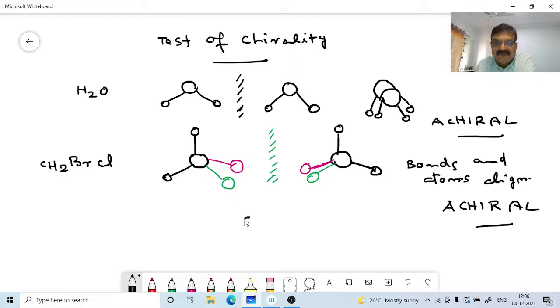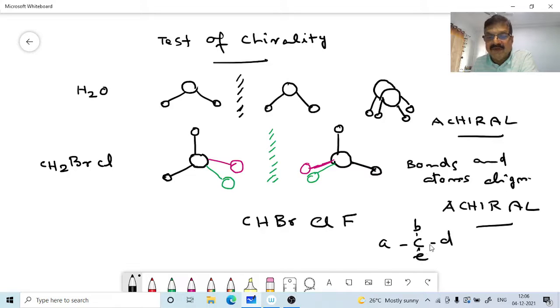Here you will get confused. Okay. CHBrClF. It is a compound with a carbon, where we have seen A, B, D, E. That is an asymmetric carbon having 4 different groups bonded together. So we have seen this molecule.